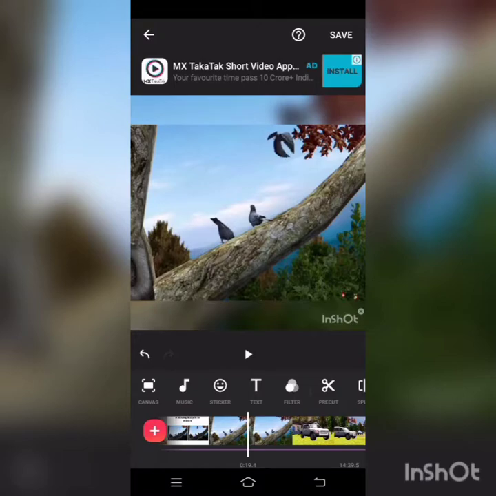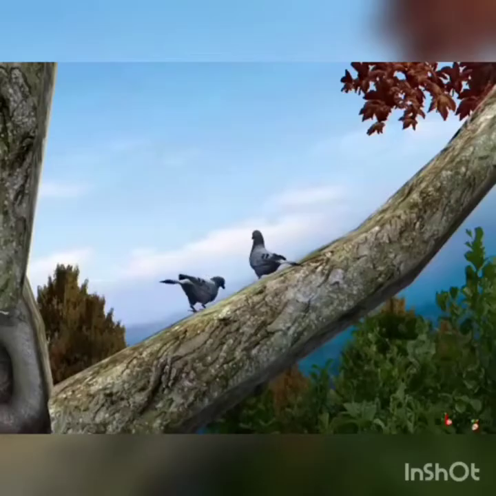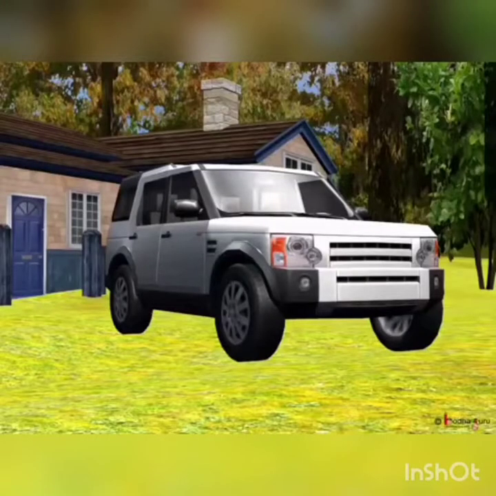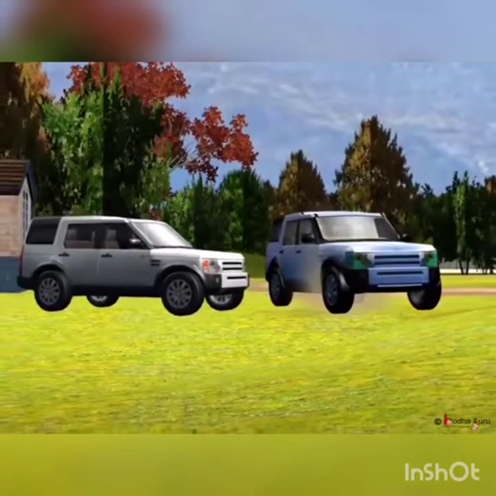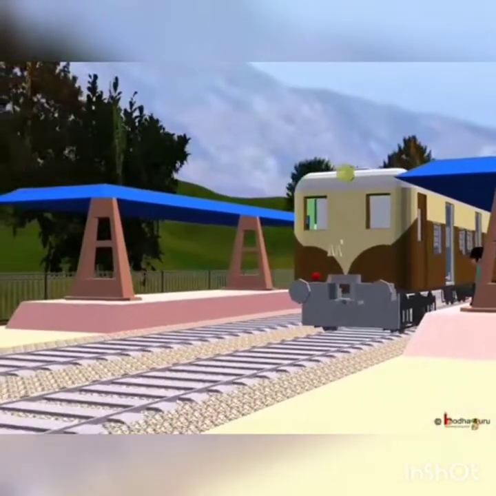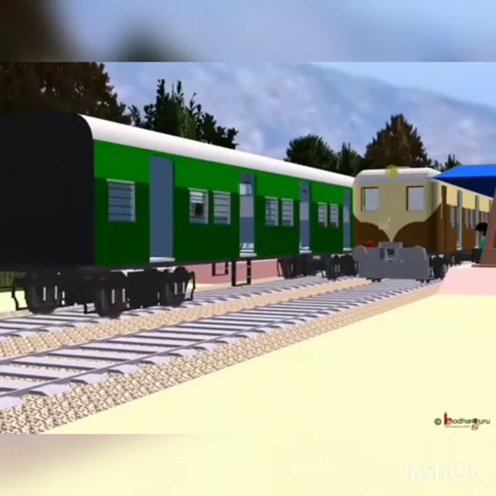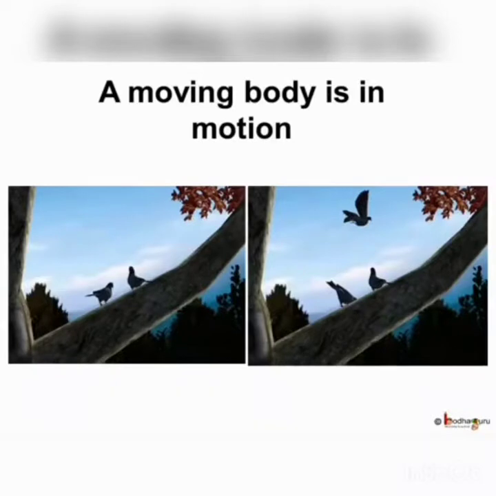Today we shall talk about motion. What is the difference between the birds sitting on the branch and flying birds, or a parked car and a moving car, or a train standing on a platform and a moving train? The answer is very simple. In the first case, things are not moving, that is, they are at rest. In the second case, they are moving. So, when an object is moving, it is said to be in motion.